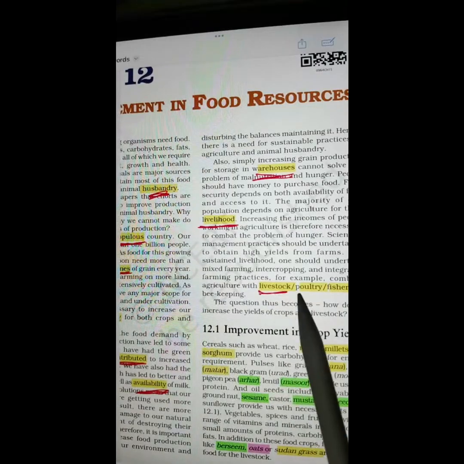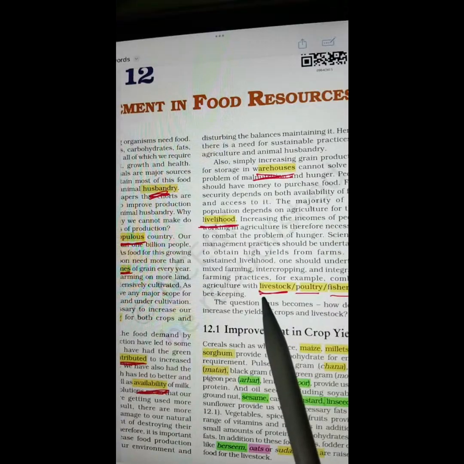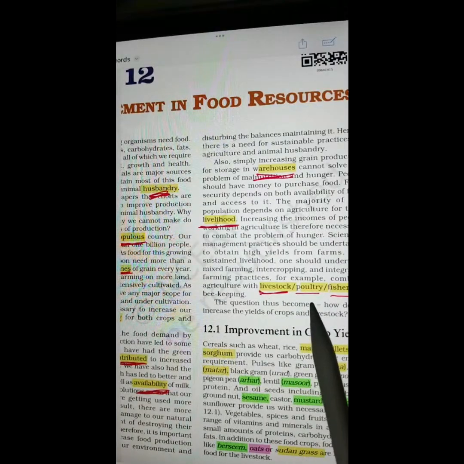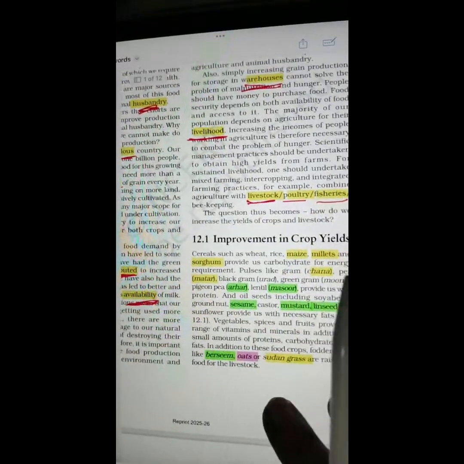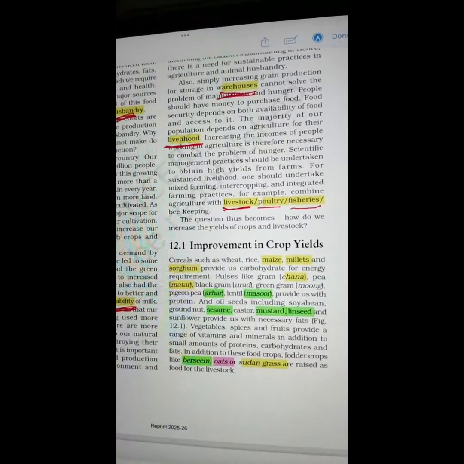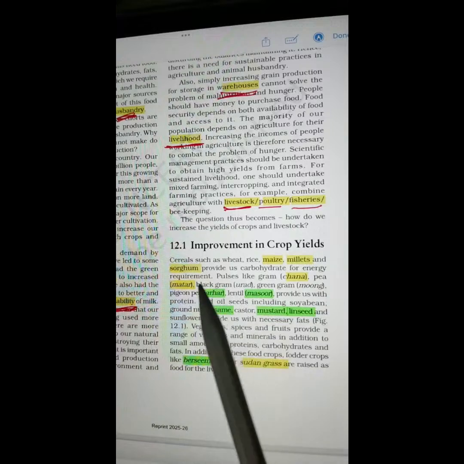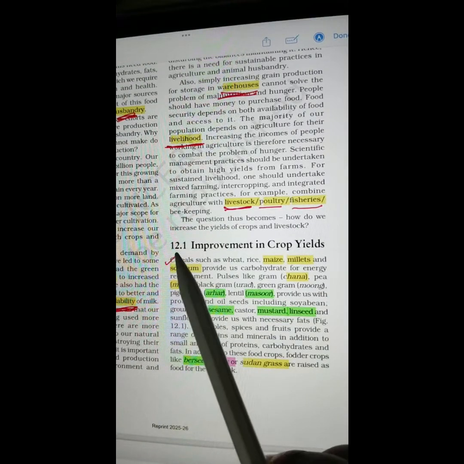Livestock. Poultry. Fisheries. Now let's come to this topic. Improvement in crop yields. So the first word is cereals.